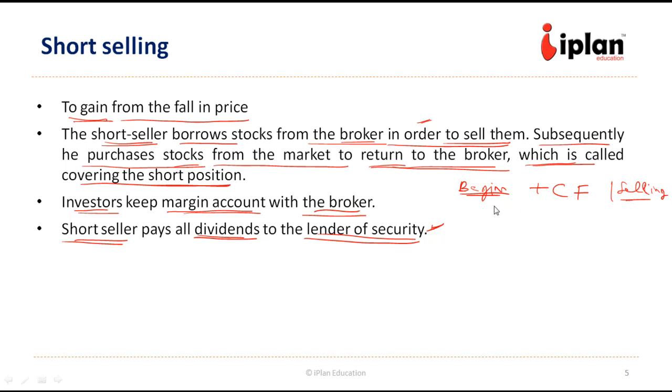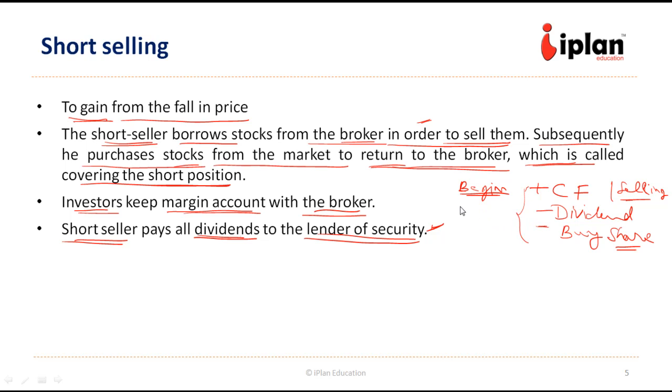Then if the dividend is received, that should be a negative cash flow because the dividend has to be paid to the broker from whom he has borrowed the stock, and then in the end he has to buy the share from the market to return to the broker. So that will be a negative cash flow. So this will be a net return for the short seller.